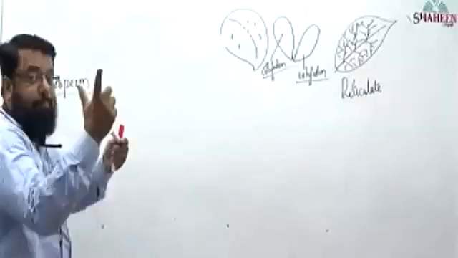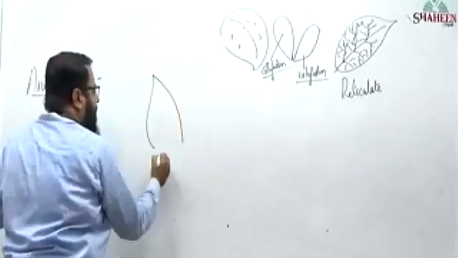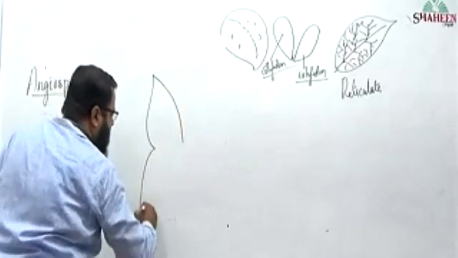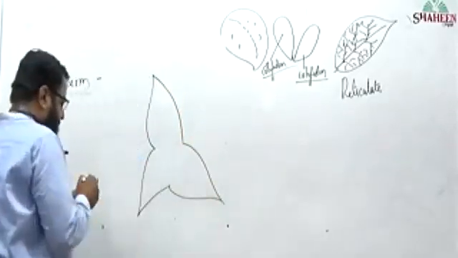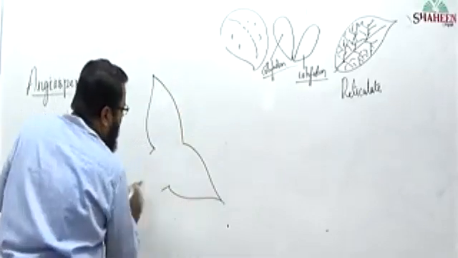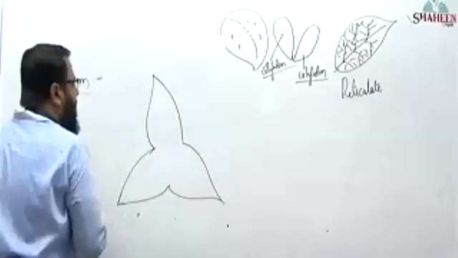First whorl in black color I am drawing. First whorl, see: this is 1, this is 2nd, this is 3rd. Three appendages I have written. This is the first whorl.